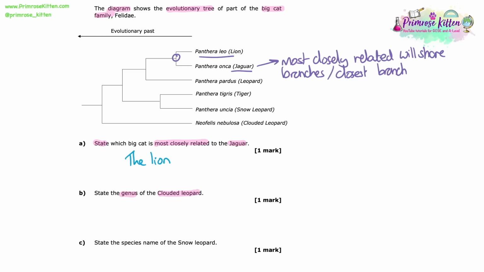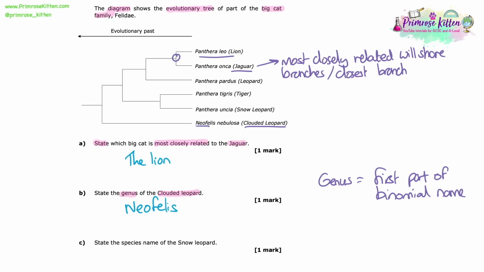Now it wants us to state the genus of the clouded leopard. The genus is always the first part of the binomial name, because we use the genus and species taxonomy groups to make the binomial name. So Neofelis is the first part of the binomial name for the clouded leopard.